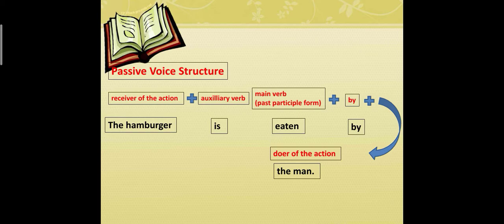Now let's have an example of each part. Receiver of the action, the hamburger. The auxiliary verb is. The main verb, which is in past participle form, is eaten. And by doer of the action, the man. So the sentence in the passive voice structure: the hamburger is eaten by the man.